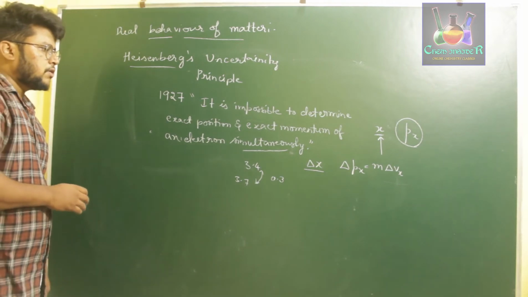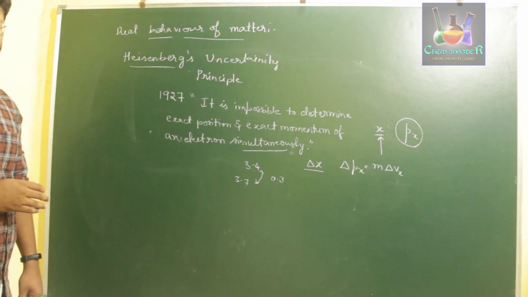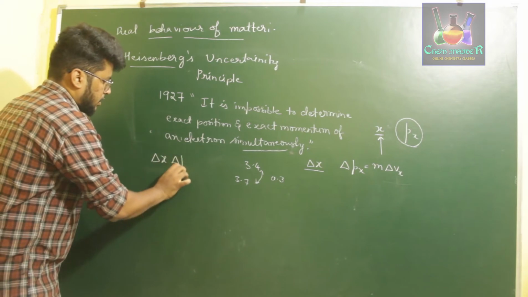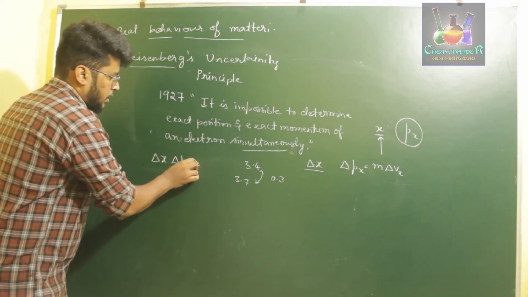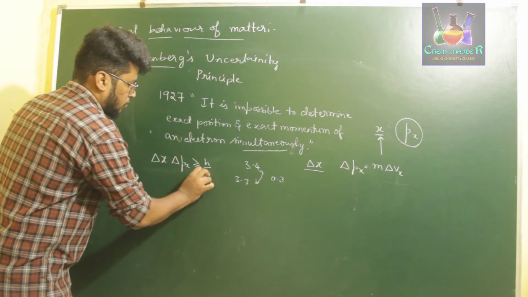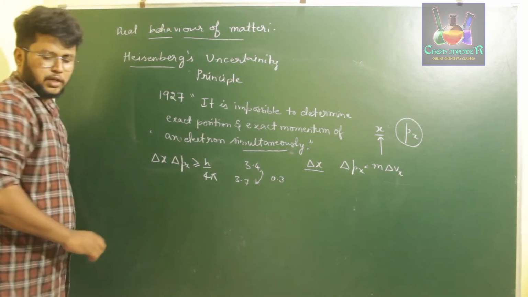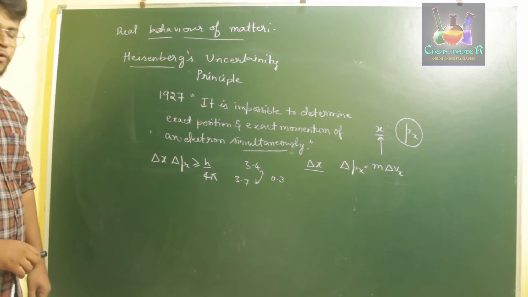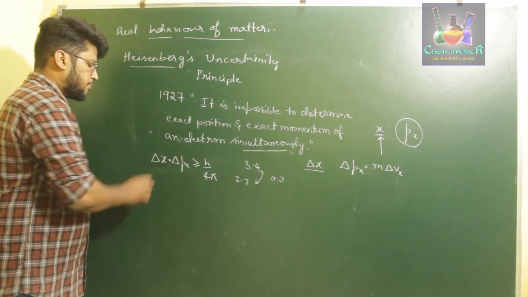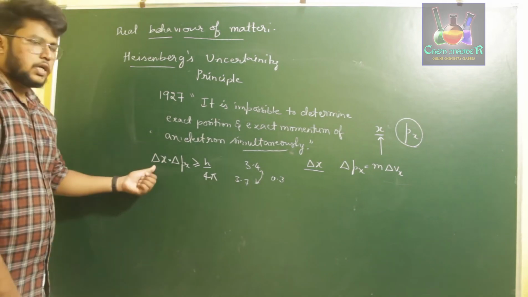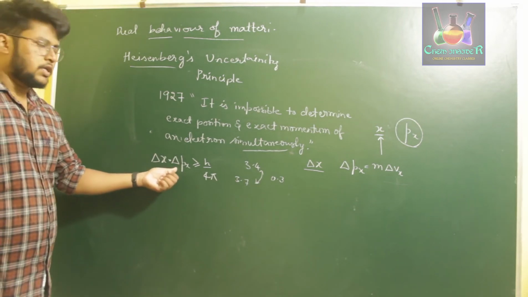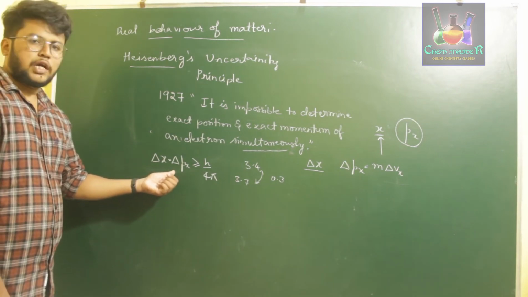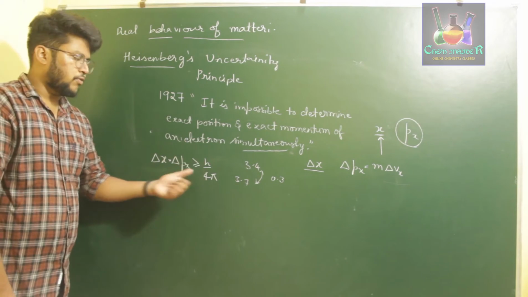Now what Heisenberg's uncertainty principle says is, if you consider delta x into delta px, then it will be greater than or equal to h by 4 pi. That is, if you take the product of the uncertainty of position and the uncertainty of momentum, then that will be greater than or equal to h by 4 pi.